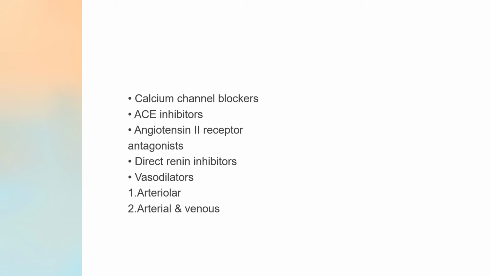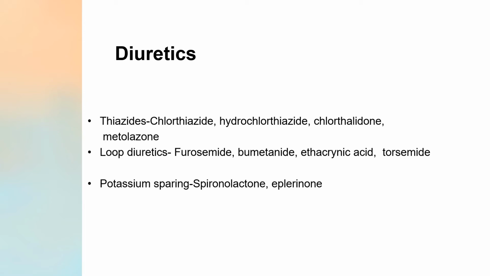Then you have ACE inhibitors, angiotensin 2 receptor blockers, direct renin inhibitors, and a class of vasodilators. In vasodilators, you have arteriolar dilators, and then you have arterial and venous dilators, that is, the drugs which act at arteries as well as veins.